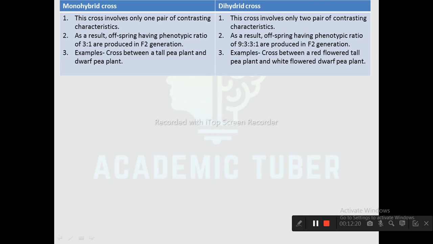Example of monohybrid cross is a cross between a tall pea plant and a dwarf pea plant. Here only one pair of contrasting character is involved, that is the height of the plant. Whereas example of dihybrid cross is a cross between a red flowered tall pea plant and a white flowered dwarf pea plant. So here in this example, it involves two pairs of contrasting characters, that is color of flower and height.